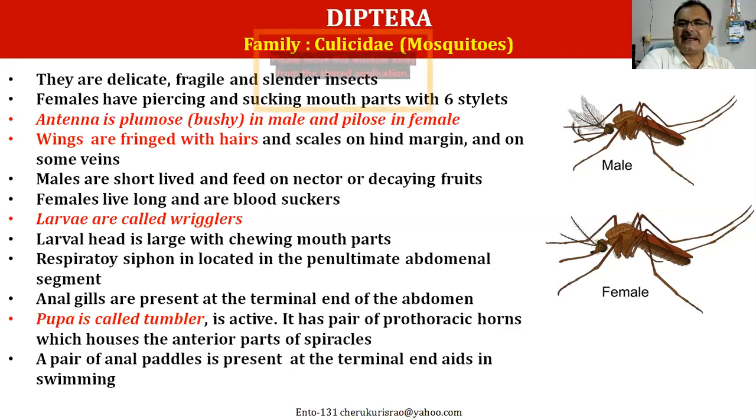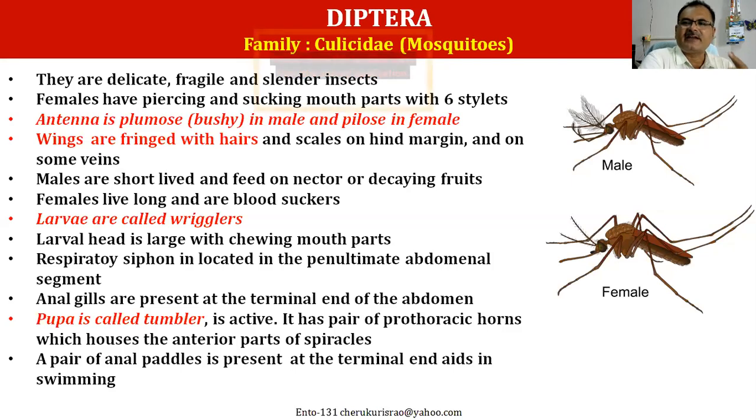They are very delicate insects. They are very fragile and slender-bodied insects. Females will have very well developed piercing and sucking mouth parts. The biggest difference, the sexual dimorphism, you can find in the antenna. Always the male will have a bigger antenna.